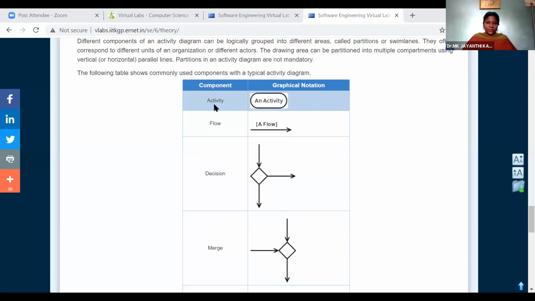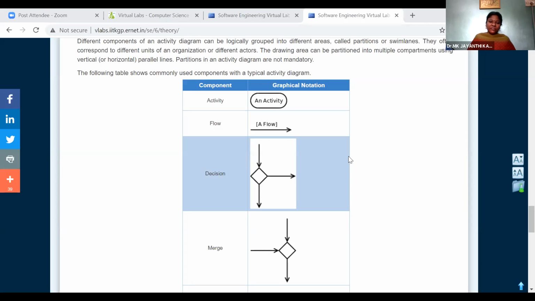So the various symbols we are using include the activity. If you take UML, the activity diagram and sequence diagrams use some symbols, and the flow of action should be clearly mentioned. It may look like a complicated diagram, but the use case diagram, class diagram, object diagram, deployment diagram and component diagram are all simple diagrams. They have very few notations, and the associations between the transactions and the users are easily represented. But here, in the state chart and activity diagram, we are representing the internal operations.